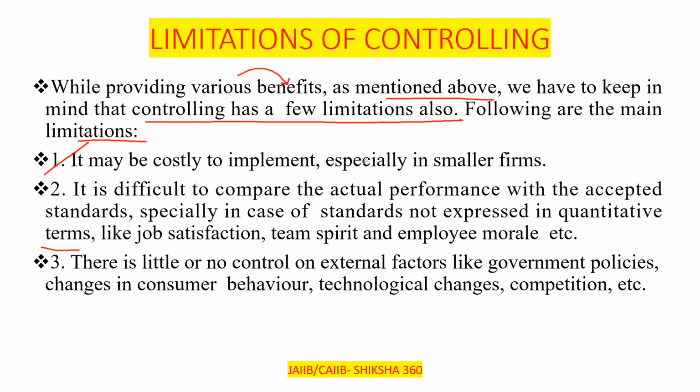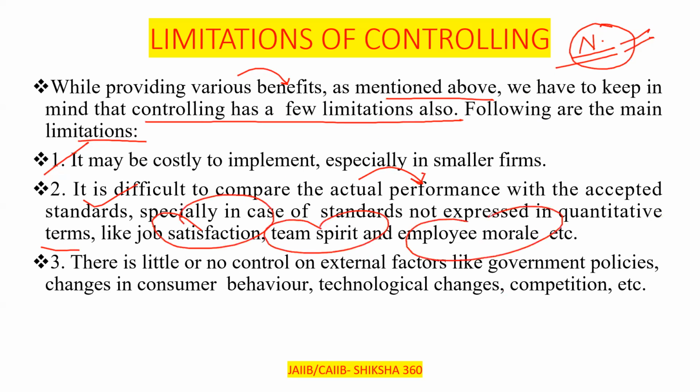Clear? So it is very difficult to compare actual performance with the accepted standards where we do not have data in numeric form. Where we do not have numeric data, it is very difficult to implement, like job satisfaction, team spirit, employee morale, etc. Clear? Third one, there is little or no control over external factors like government policies, changes in consumer behavior, technological changes, competition, etc. Clear? We have very little or no control over all these external factors.